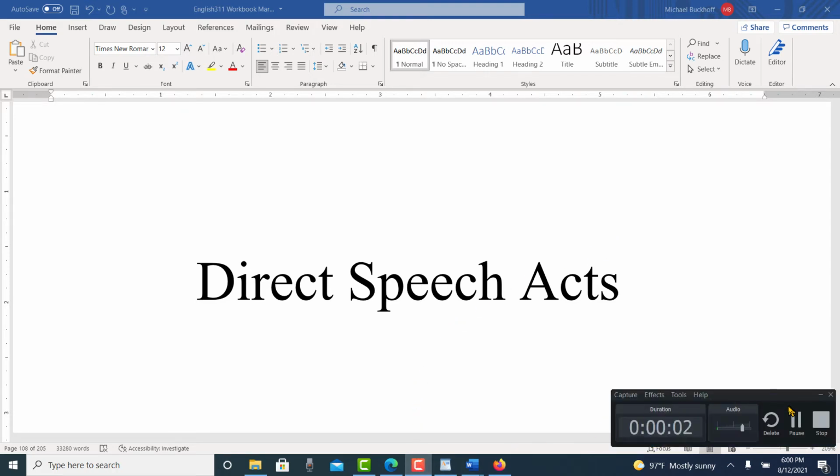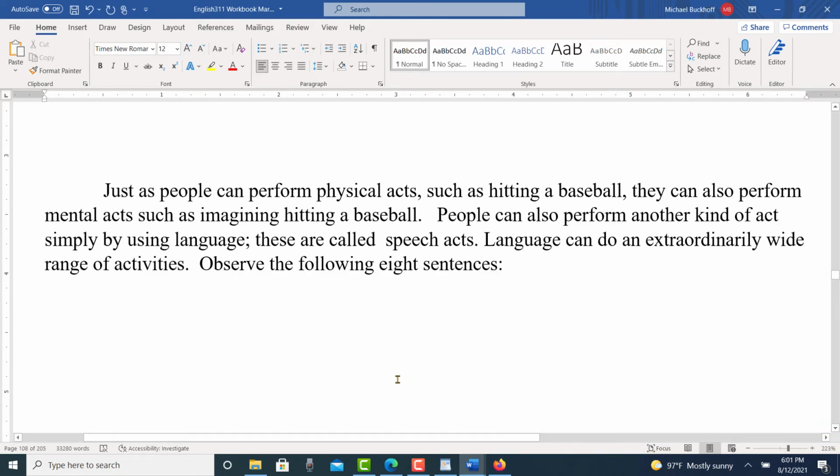Direct speech acts. Just as people can perform physical acts such as hitting a baseball, they can also perform mental acts such as imagining hitting a baseball. People can also perform another kind of act simply by using language. These are called speech acts.